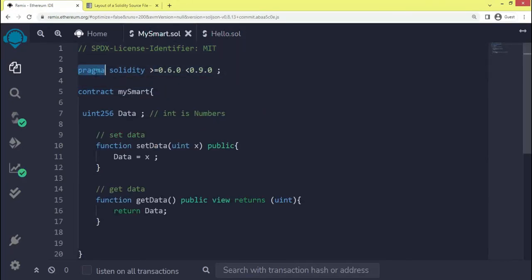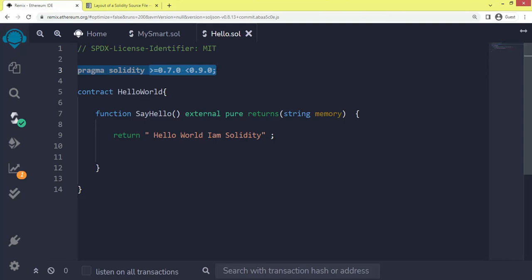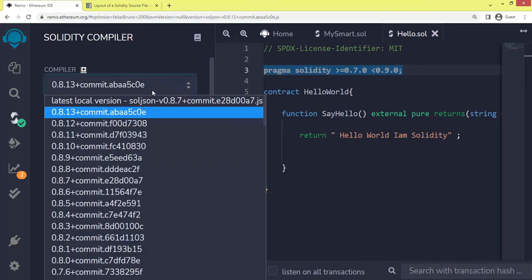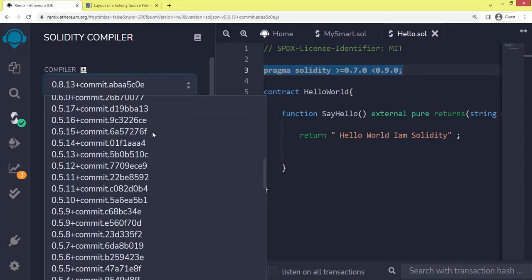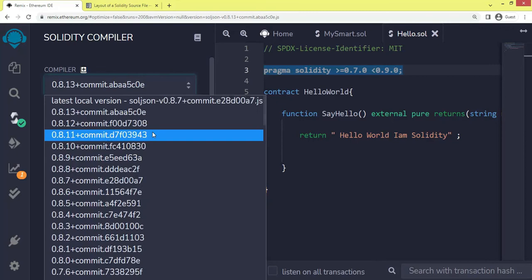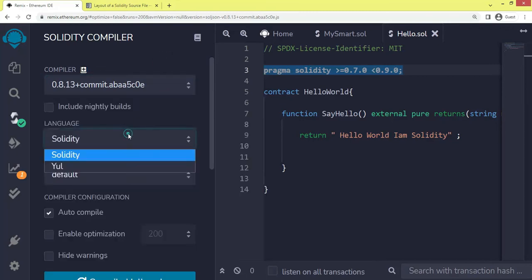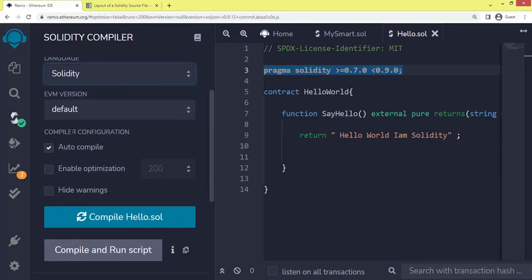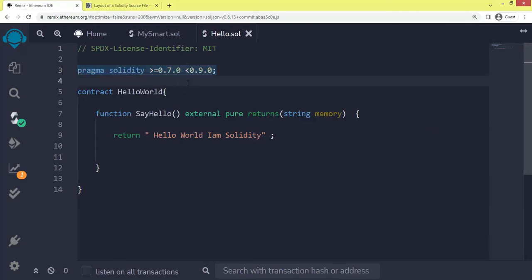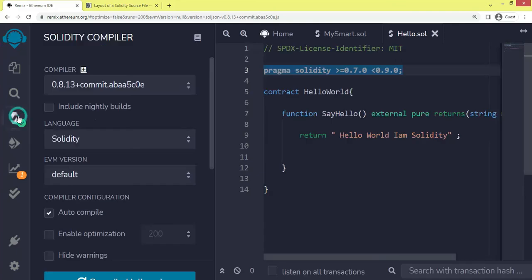Version pragma. Source files can, and should, be annotated with a version pragma to reject compilation with future compiler versions that might introduce incompatible changes. We try to keep these to an absolute minimum and introduce them in a way that changes in semantics also require changes in the syntax, but this is not always possible. Because of this, it is always a good idea to read through the changelog at least for releases that contain breaking changes. These releases always have versions of the form 0.x.0 or x.0.0.